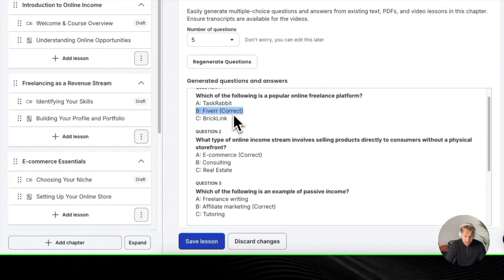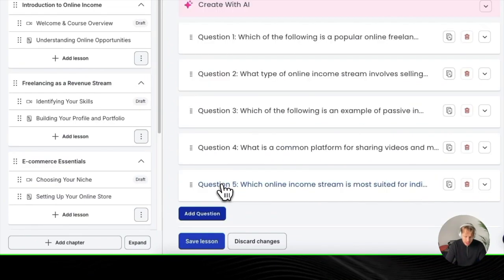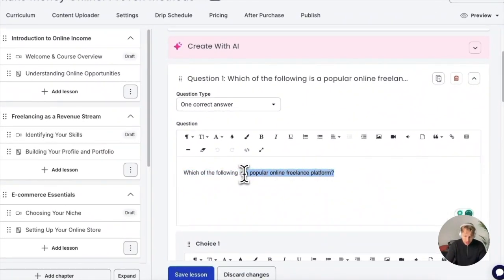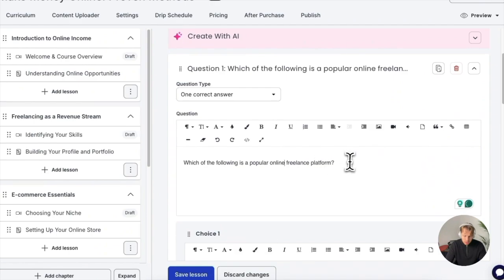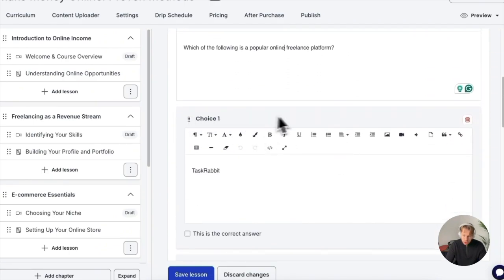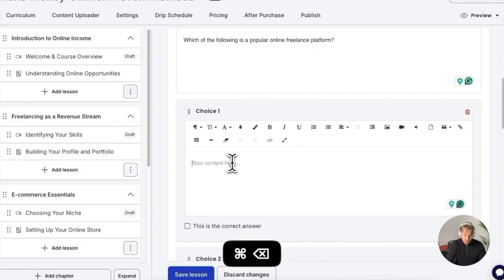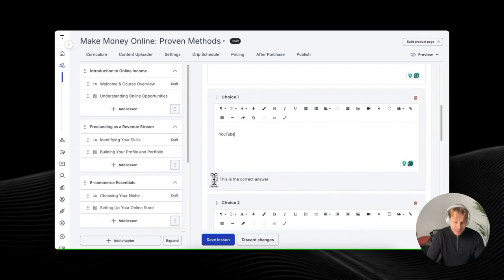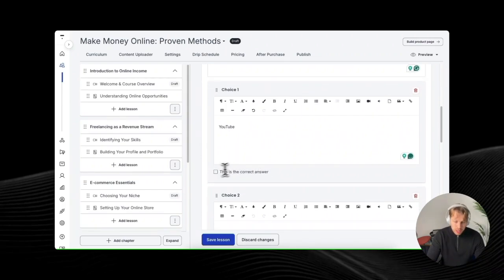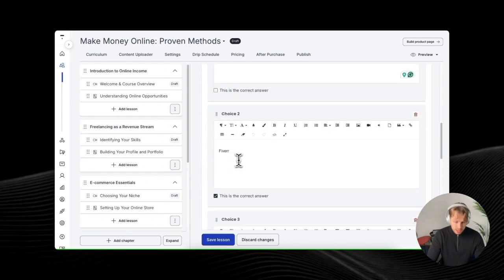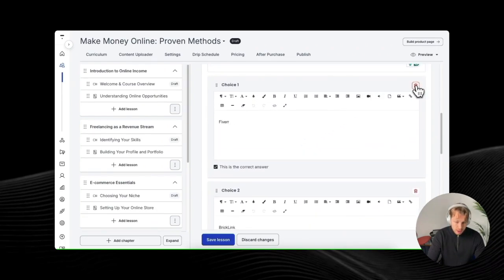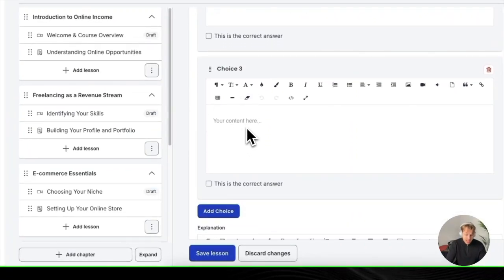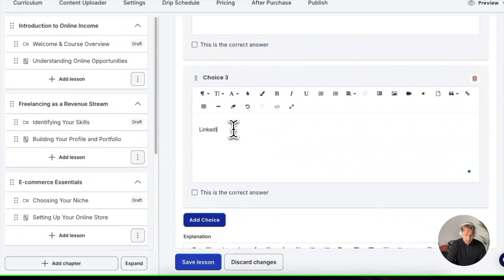Seems that you can't actually edit this here, but when I click on "accept and add to quiz," then I'll be able to edit this. So I can change the text here, delete parts of it, or add some more context to the question. I also have an option to change these. For example, let's do YouTube here. I can change these options, and here is the correct answer option. So this is pretty cool. You get to choose this one easily as well. And if there is an option you don't like, you can just delete it here. Then you can add more choices instead of just using those that the AI gave. So let's do LinkedIn here, for instance.